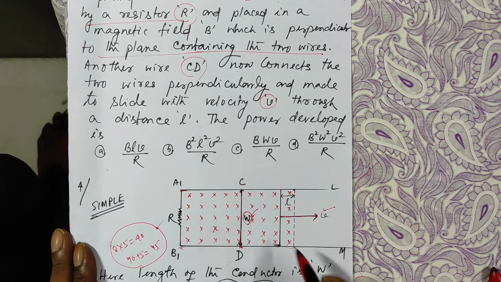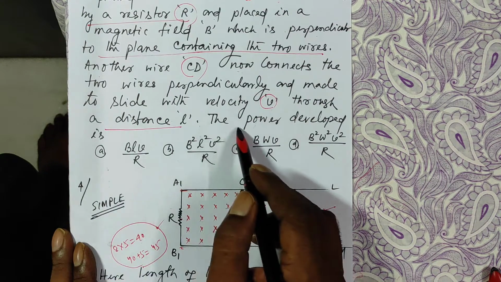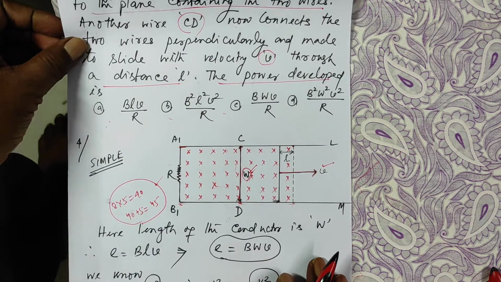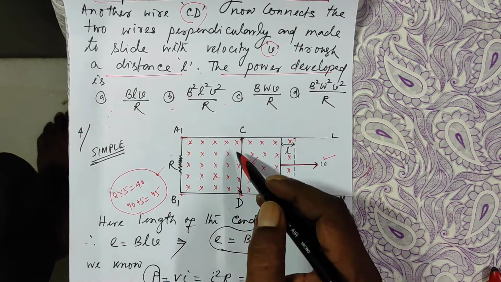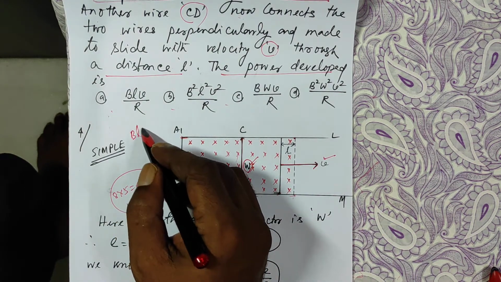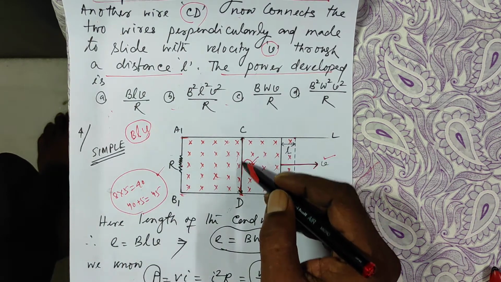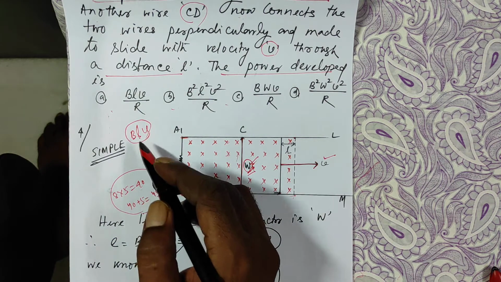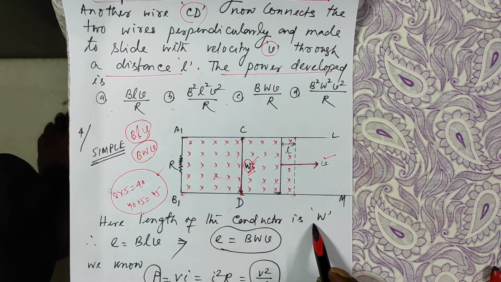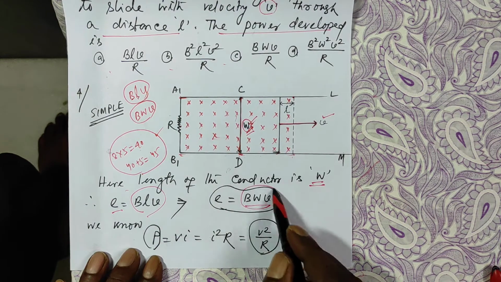So the flux is increasing when CD is moving to this side through a distance L, then the power delivered is how much? These are the four choices. In the previous lessons I have explained that when a conductor was moving to this side or this side, the EMF developed was equal to BLV: B, length of the conductor, velocity. Here the length of this conductor is W. So for L I write W, so the expression BLV now becomes BWV.